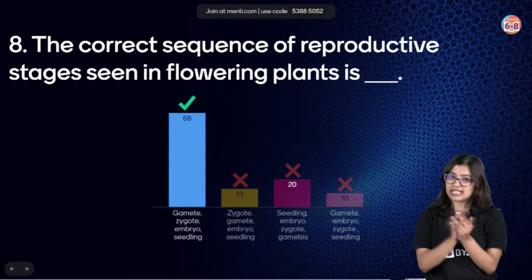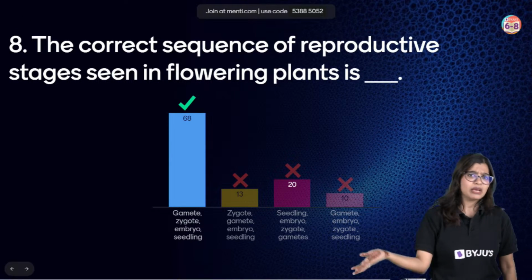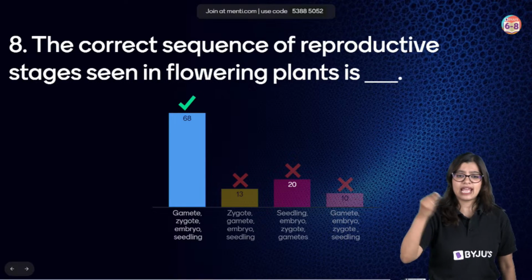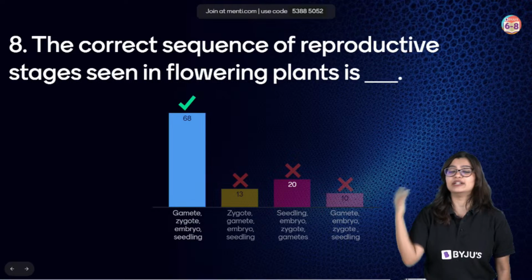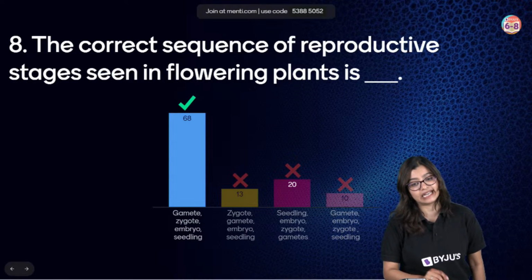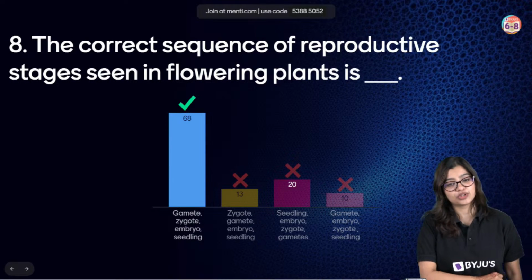And when the embryo grows, what will happen? Eventually, after zygote formation, the ovule will become the seed. When you take that seed and sow it, what will happen? The seed will grow into a new plant or a seedling. So the answer is option A.